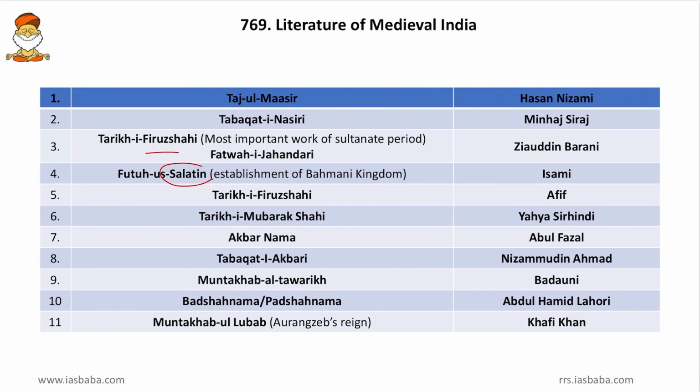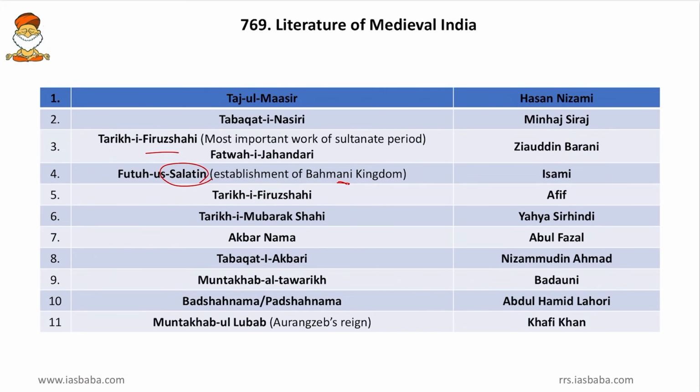Then Futuh-us-Salatin, about the establishment of the Bahmani kingdom. This Salatin is related to Bahmani, so N for N. Remember likewise, it was written by Isami. So Bahmani, Isami and then Salatin. You can remember likewise. Then Tariq-i-Firoz Shahi was written by Afif. So Tariq-i-Firoz Shahi was written by 2 people, that is Ziauddin Barani and Afif.